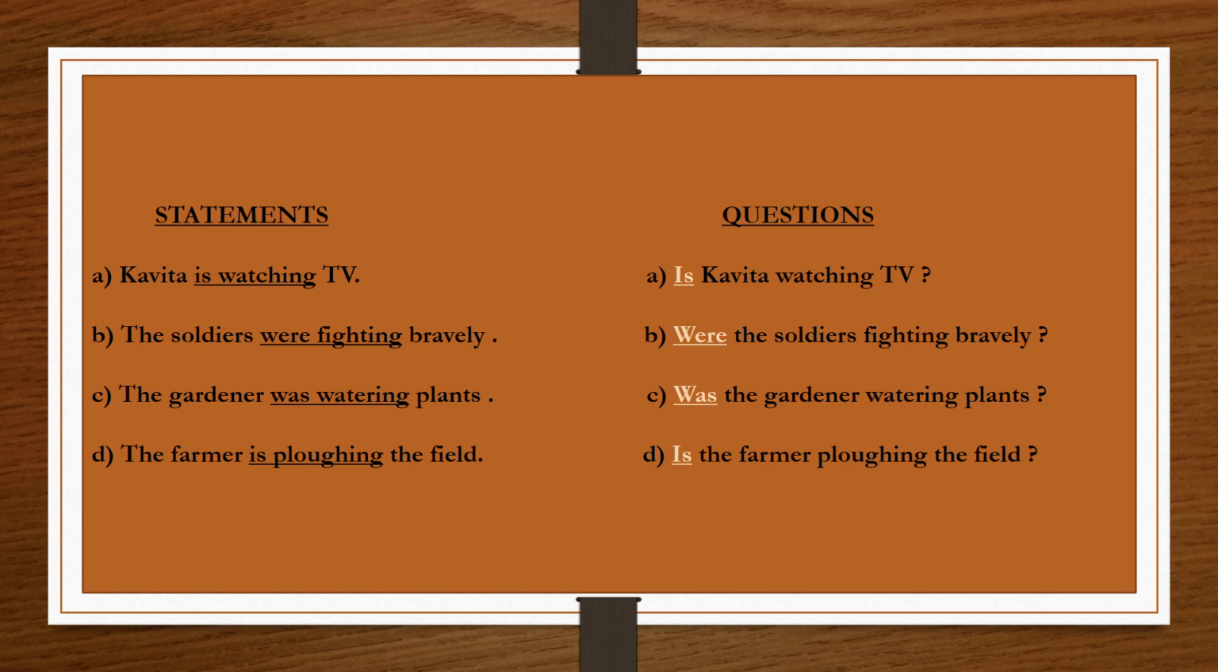Third, the gardener was watering plants. Was watering are the two verbs from which was is the helping verb. So we will use was at the beginning. Was the gardener watering plants? And last, the farmer is ploughing the field. Is the farmer ploughing the field is the correct question.